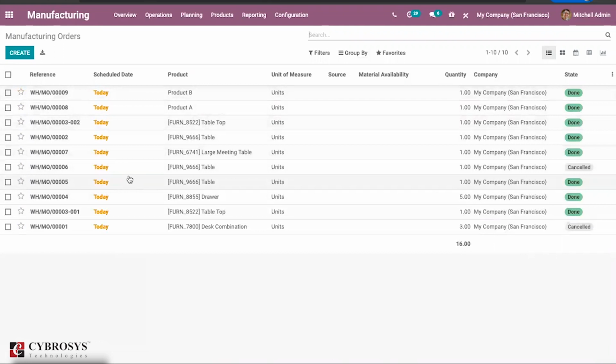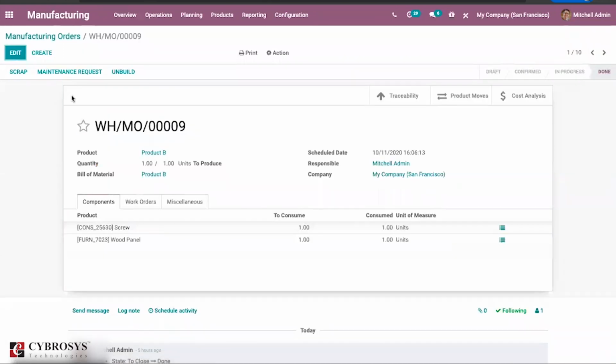Then the forecasted report for component lines. Once you click on this, if you are using any product here, you can find the forecasted report from here, as we see in the product itself. There are also small changes in lot and serial number after the quantity produced field in the manufacturing order.